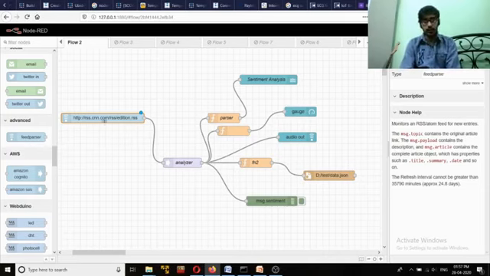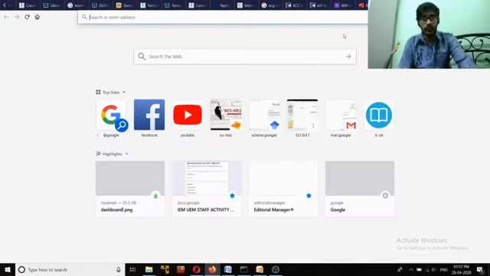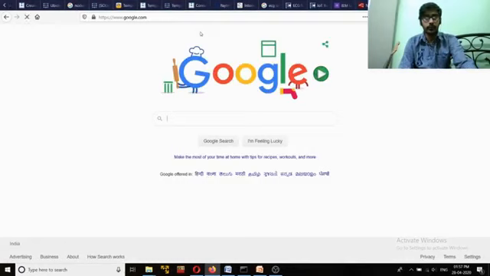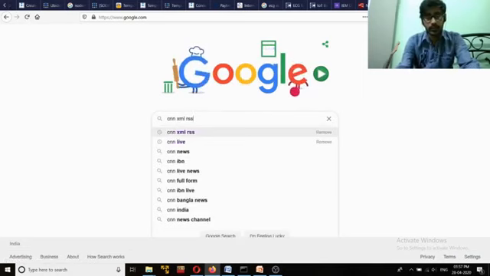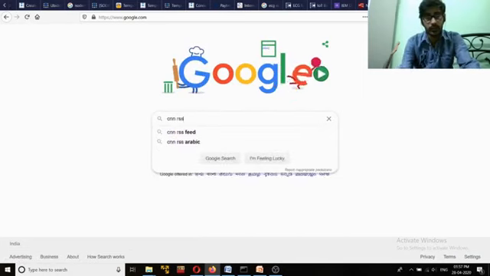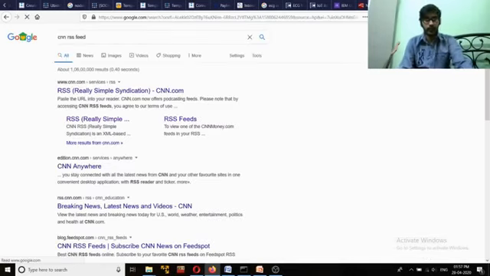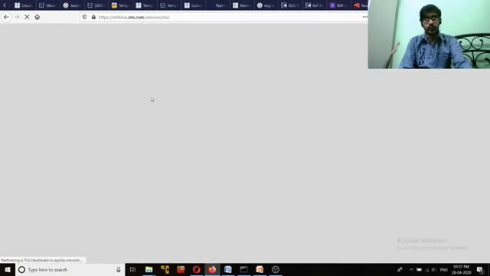Now over here in this case we are using this CNN RSS feed. So you can see easily that here it is written rss.cnn.com/rss then edition.rss. So how can we get this? In Google, if you type CNN XML RSS or CNN RSS feeds, it will show you that particular location from where you can actually get those RSS feeds.